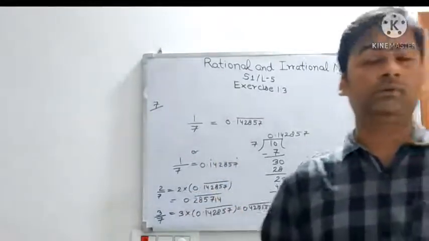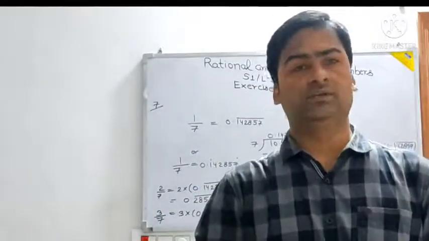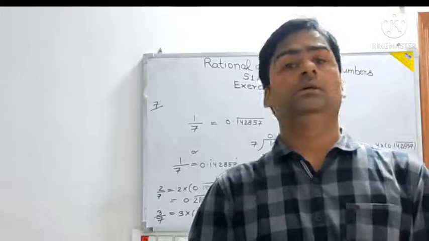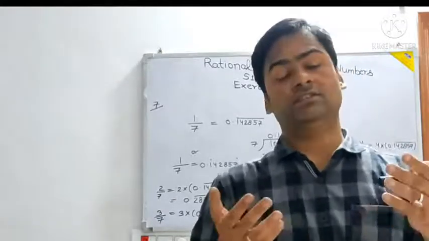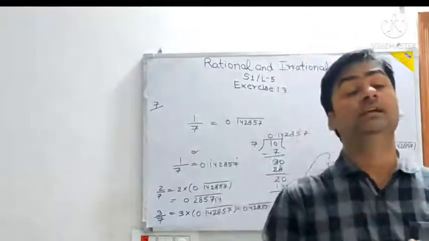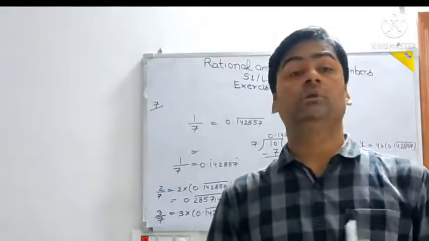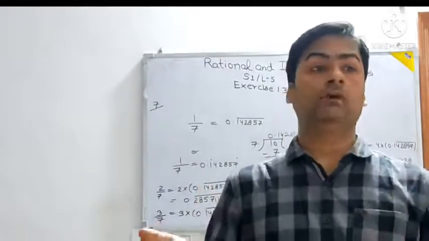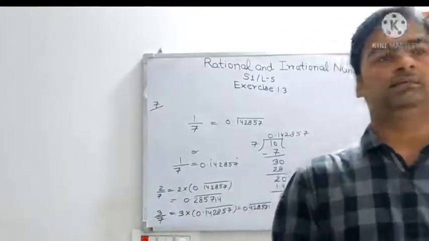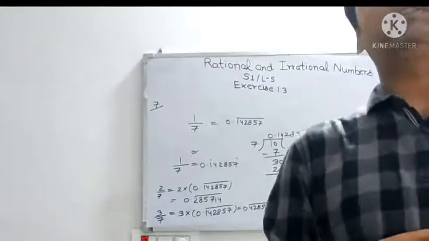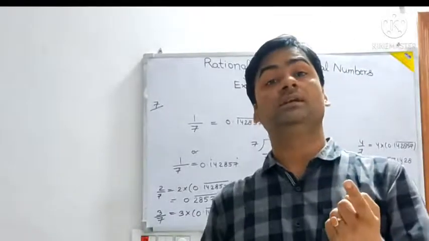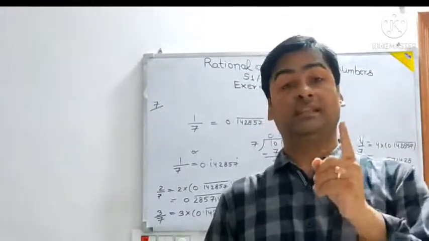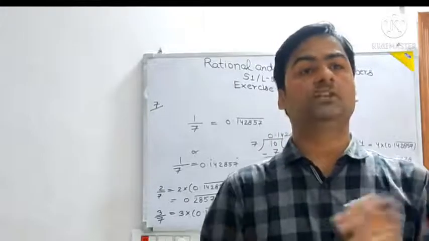Another type of problem that will come in this exercise is inserting rational numbers. Insert a rational number between root 2 and root 3, root 5 and root 7, all these things, or inserting irrational numbers between 1 by 2 and 1 by 3, 1 by 4 and 1 by 5. So you understood the pattern. Irrational numbers will have a non-terminating and non-repeating decimal expansion. That is the trick to understand.